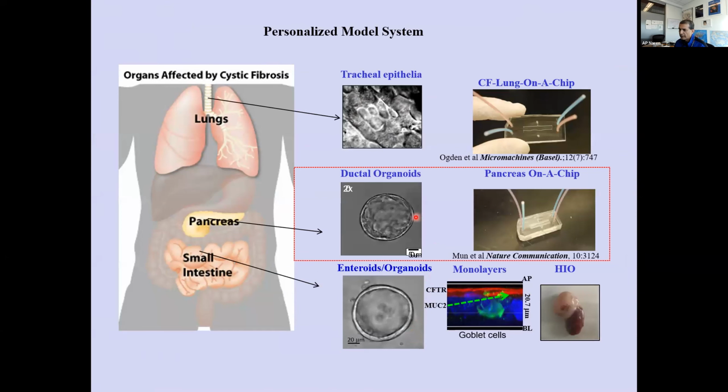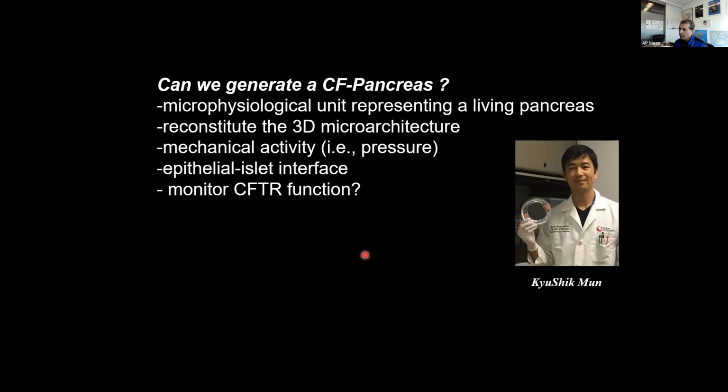And as you know, CF is a multi-organ disorder. We look at the trachea, the lung on a chip. In the pancreas, which is the topic of discussion, the ductal organoids and pancreas on a chip. And we also do the intestinal model system as well. So the question we asked is, can we generate a CF pancreas? And of course, you can do it. All you need to do is recruit a smart bioengineer. And Kushik, I don't know why he joined my lab, but brilliant bioengineer he is.